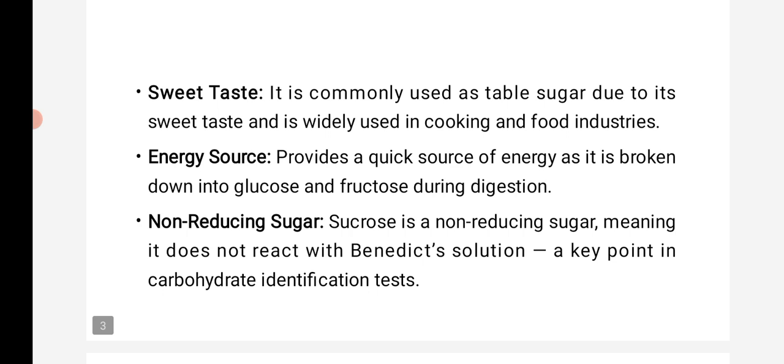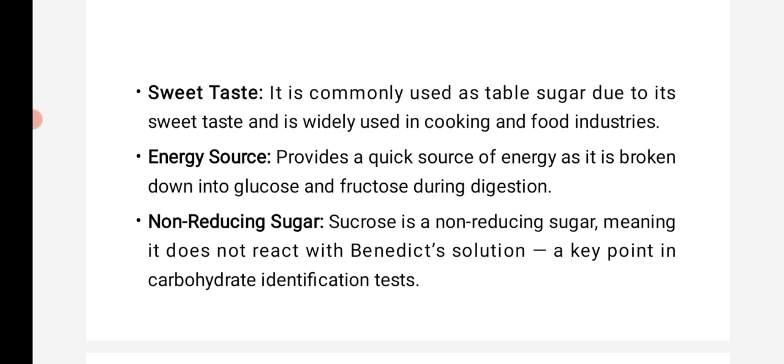It is commonly used as table sugar due to its sweet taste and is widely used in cooking and the food industries. It provides a quick source of energy as it is broken down into glucose and fructose during digestion.